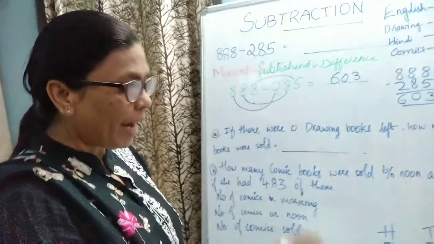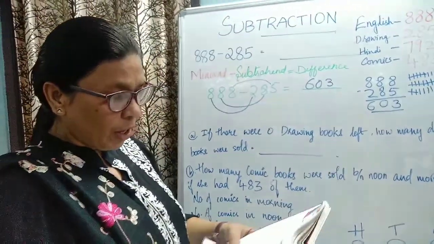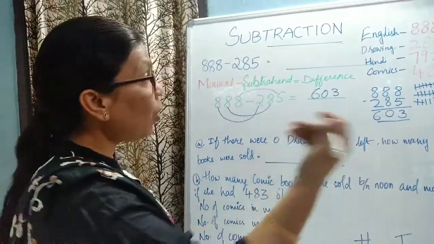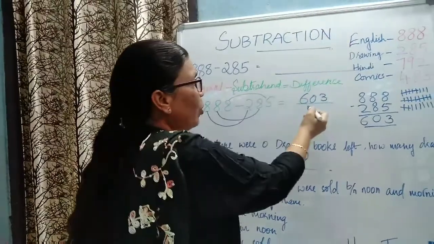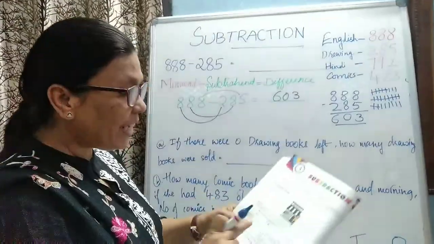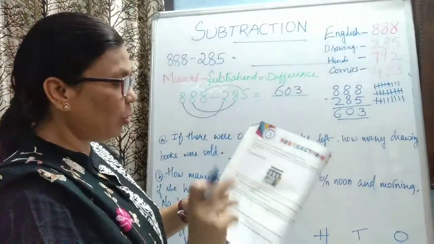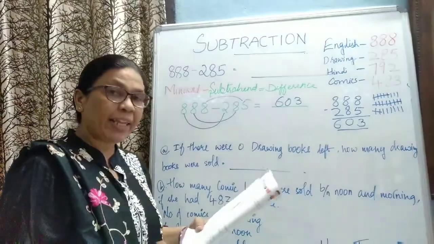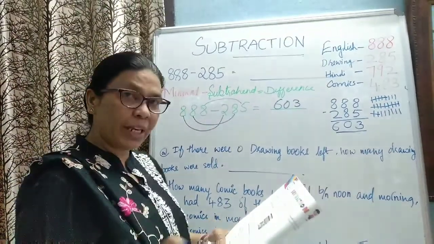So, Mehak, what did she do? How many more English books are there? So, how many more English books are there? 603 more English books are there. Okay. Then, continue seeing in the book.